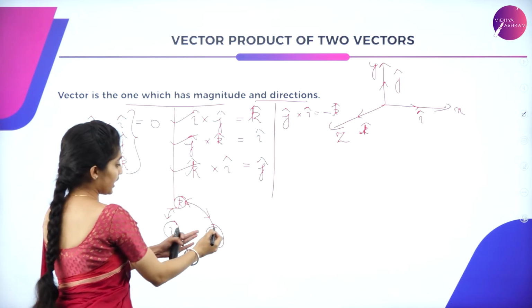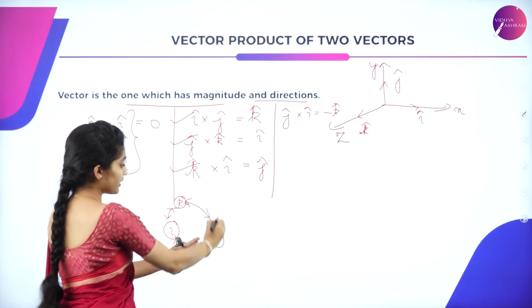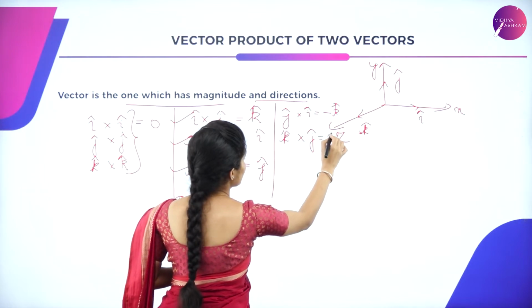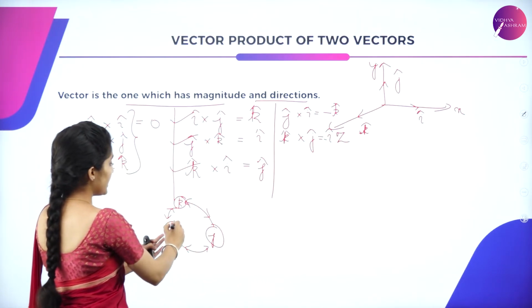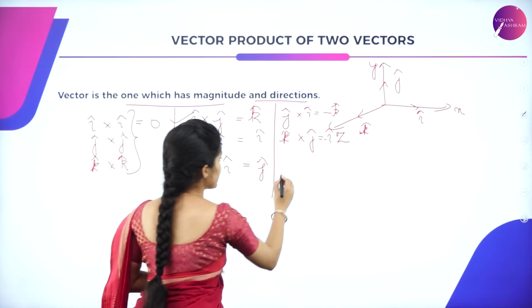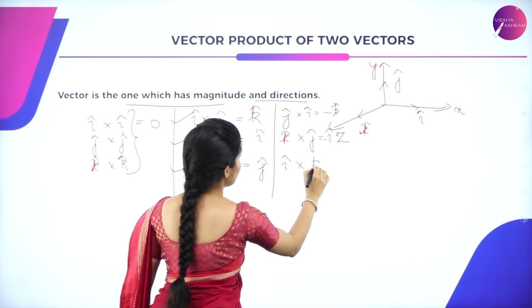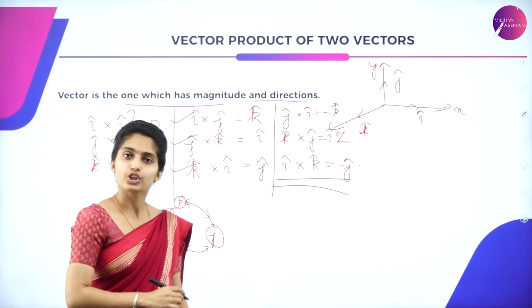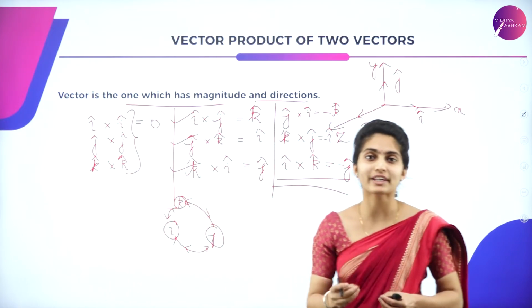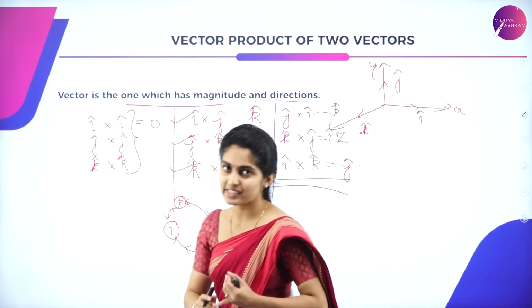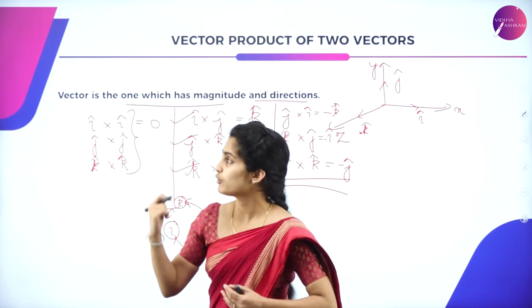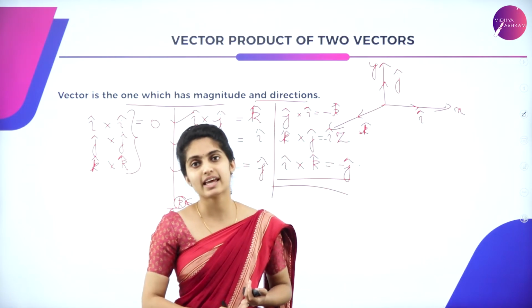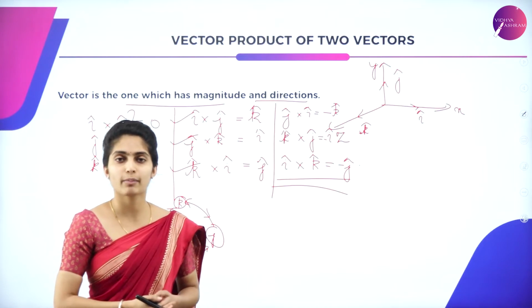So now j into k, it went from j into k here in this case, but when it comes in the other opposite direction, it becomes k into j cap, which is said to be minus i cap. Similarly, i into k cap, it is going the other way, so it is minus j cap. i cap into k cap gives you minus of j cap. This is how it goes with the unit vector. I hope you're clear with the vector product of two vectors, what is its magnitude and how it is given for the unit vectors. Now let us check the angular velocity as well as the angular acceleration and just give about the torque.